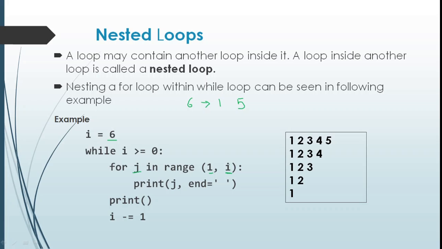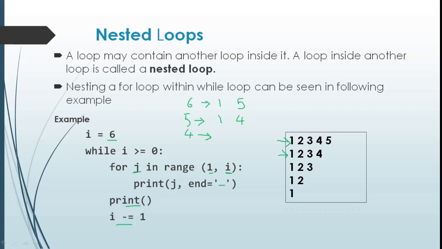The value of I is 6. So the sequence generated will be from 1 to 5 and the numbers 1 to 5 will be displayed in the same line with a space. After that, a blank print statement is here. So it will print a blank line and I is decremented by 1 and I will get the value 5. When the value of I is 5, the inner loop will be executed from 1 to I. That is, from 1 to 4 will be generated and that value is displayed. After that, a new line is printed. I minus 1 will make the value of I as 4.